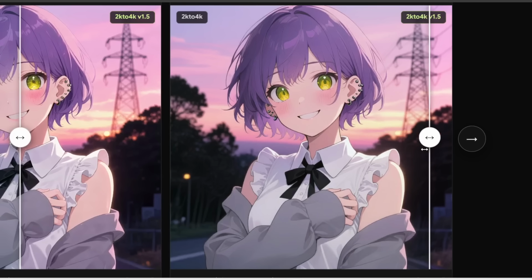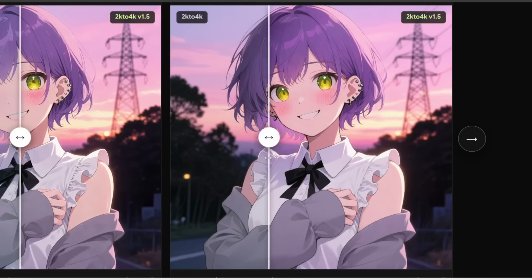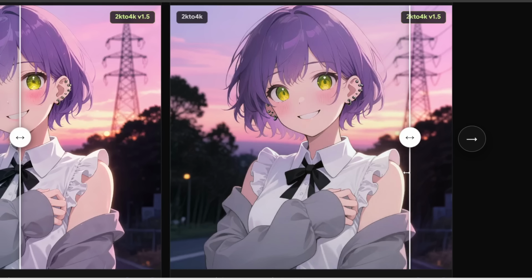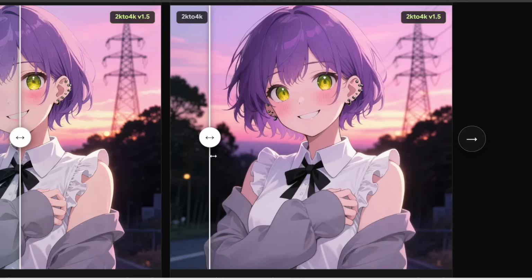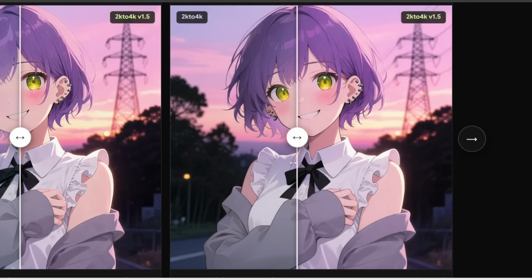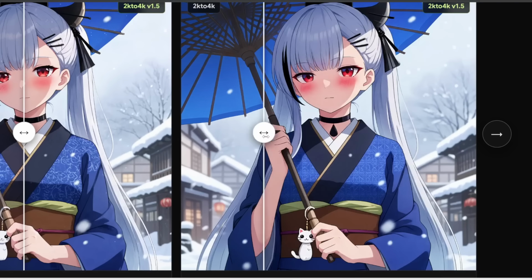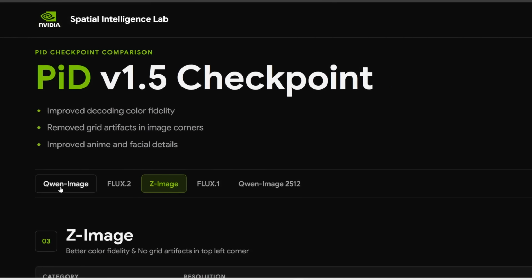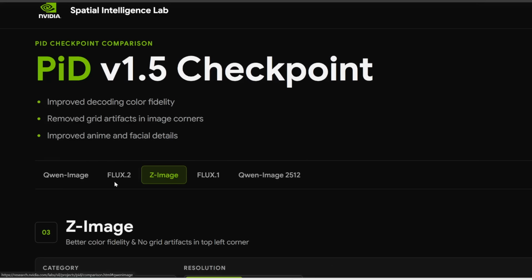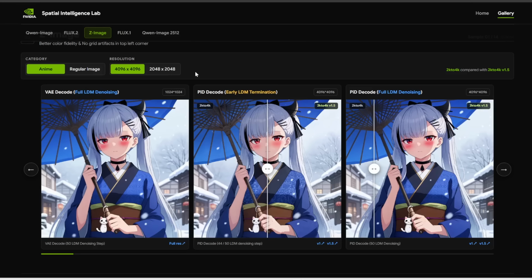Or here's another example. Here is version 1, and then here is version 1.5. You can see everything is just a lot sharper and more detailed, and the colors are also slightly better. And then here's another example. The best part is you can use this with different image models, including Qwen Image, Flux, and Z Image. And like I showed in my previous video, this is incredibly fast.